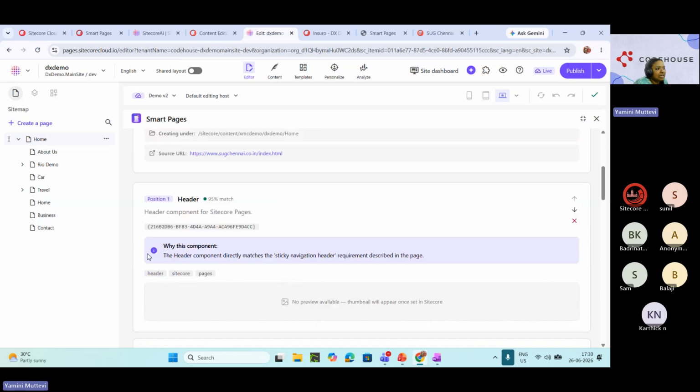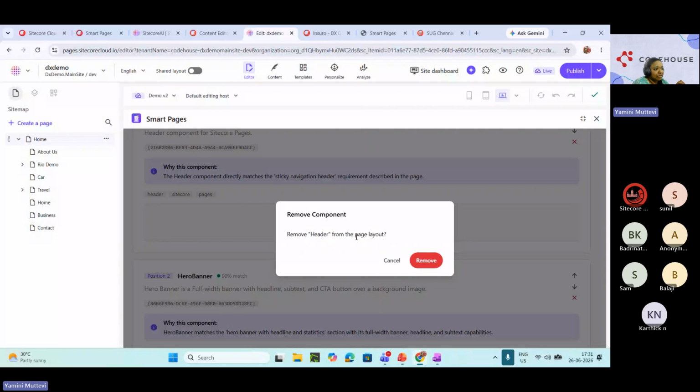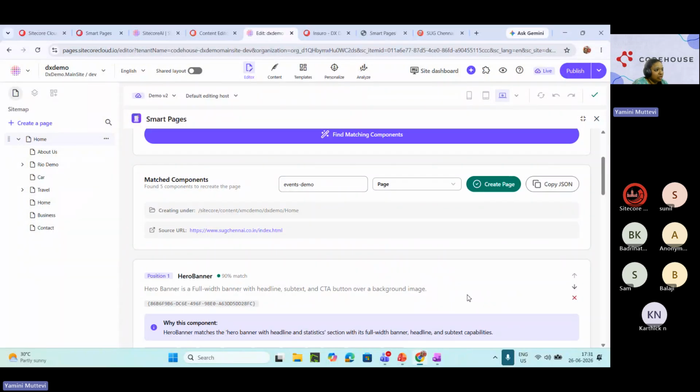Okay, let's check what components it has given us. It has given a header, and we don't need a header here because the page already has a header. This is existing in our demo. This is a demo instance. So ignore this header because we already have one. So I'm removing this component here. I don't need to put it on the page layout as well.